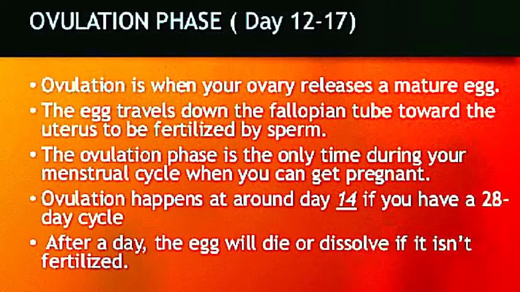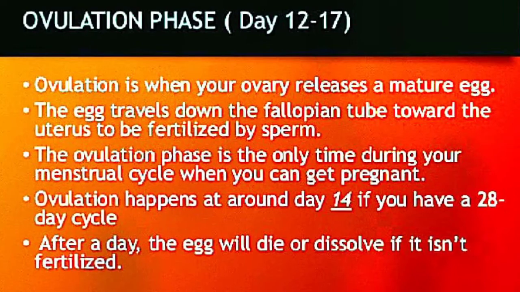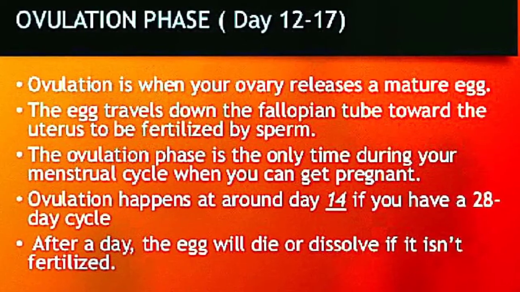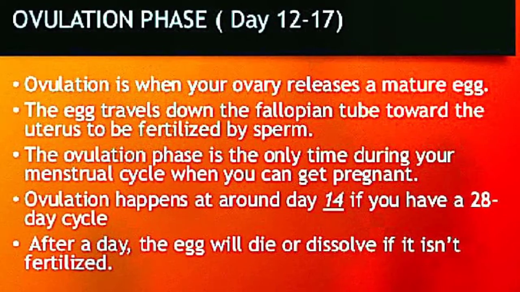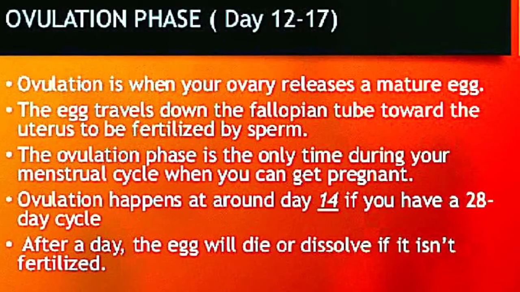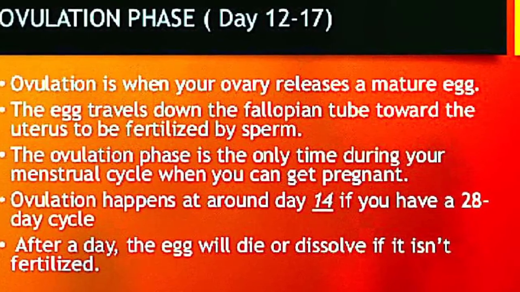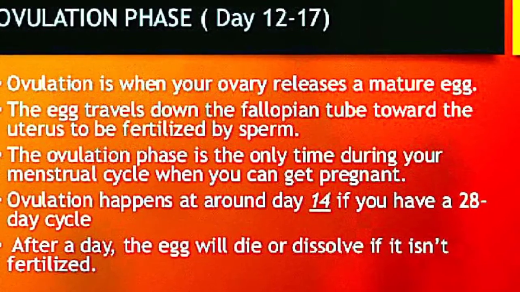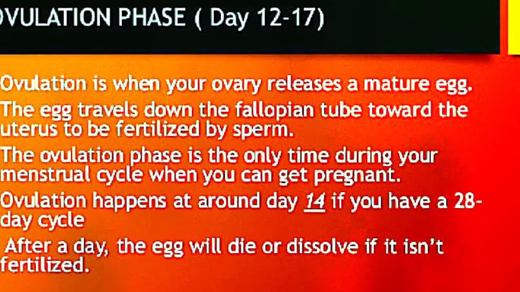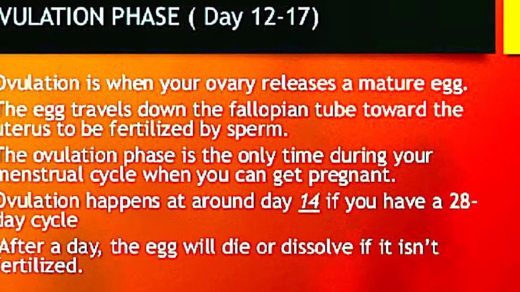Then ovulation phase. Here ovulation is when the ovary releases a mature egg. Ovulation is the process where the mature egg is released from the ovary. The egg will travel down the fallopian tube towards the uterus to be fertilized by the sperm. The ovulation phase is the only time during the menstrual cycle when you can get pregnant. Ovulation happens at around the 14th day if you have a 28-day cycle. After that day, the egg will die or dissolve if it is not fertilized.